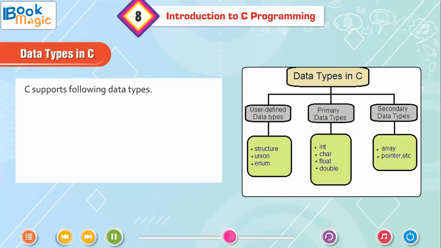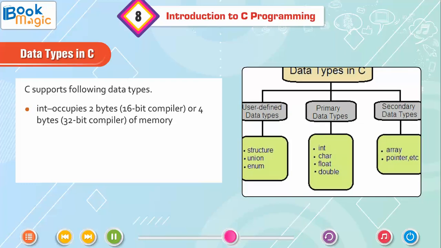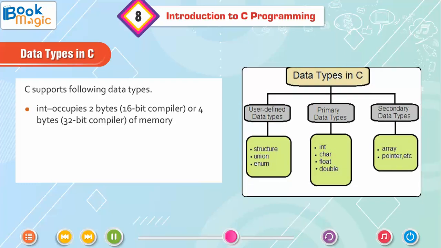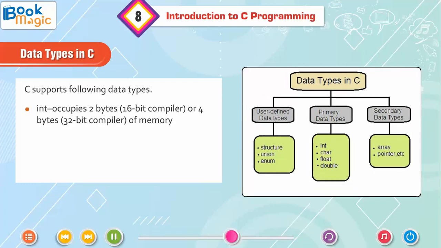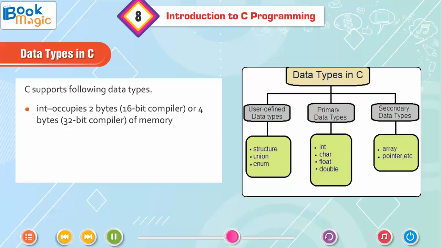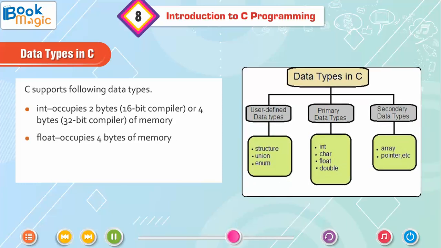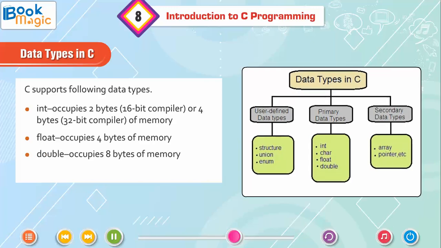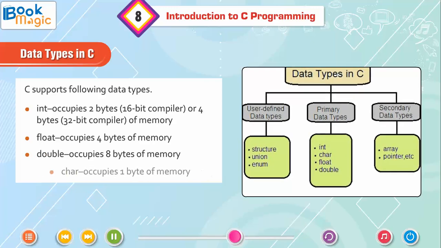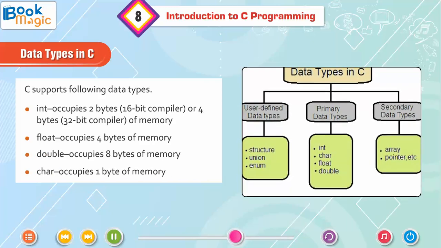Data types in C. C supports the following data types. int occupies 2 bytes for a 16-bit compiler or 4 bytes for a 32-bit compiler of memory. float occupies 4 bytes of memory. double occupies 8 bytes of memory. char occupies 1 byte of memory.